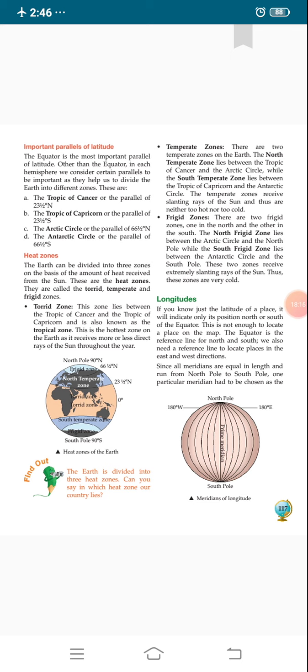It means there are 5 important latitudes. Number 1, equator. Number 2, Tropic of Cancer. Number 3, Tropic of Capricorn. Number 4, Arctic Circle. And number 5, Antarctic Circle.